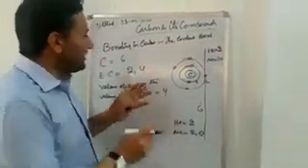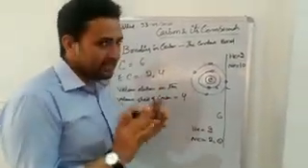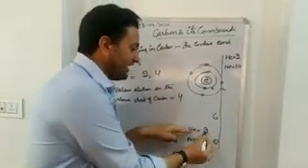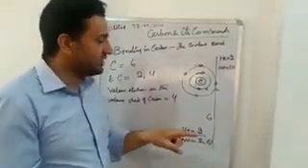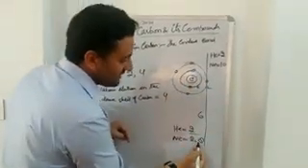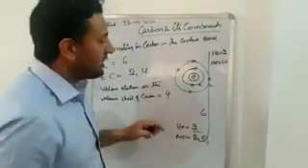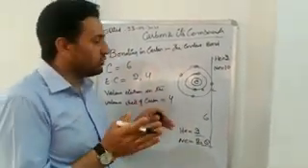So, in order to become stable, carbon either needs to attain the electronic configuration of helium, that's 2, or it needs to attain the electronic configuration of the next noble gas, that's neon, that's 2 and 8. Now, let's see what carbon can do.